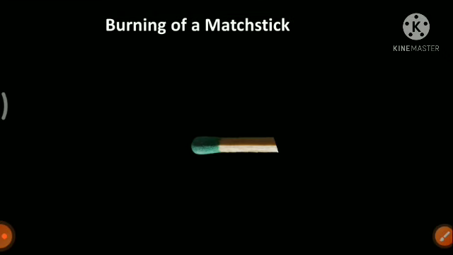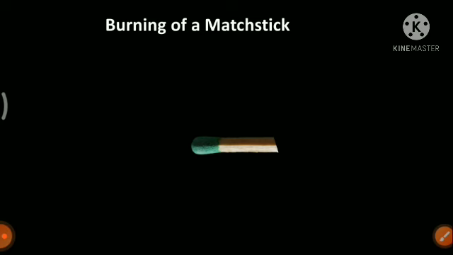Now we will take a very common example of a chemical change, one you can see every time in your day-to-day life: simply the burning of a matchstick. First we take a matchstick which is not burned yet.